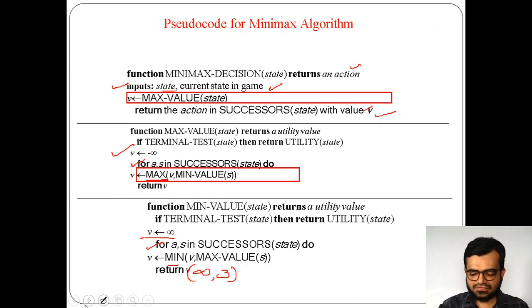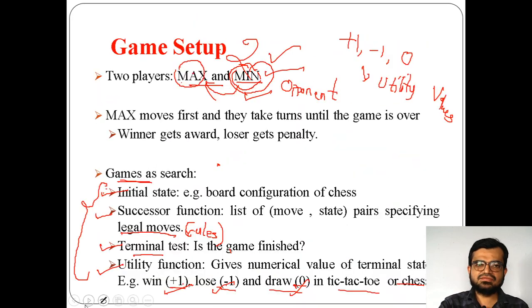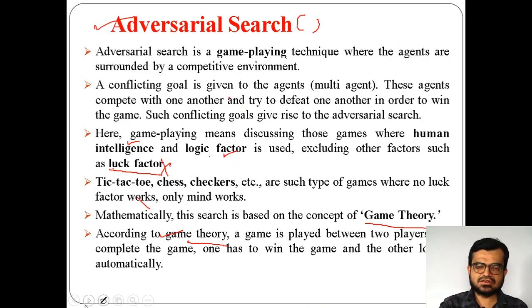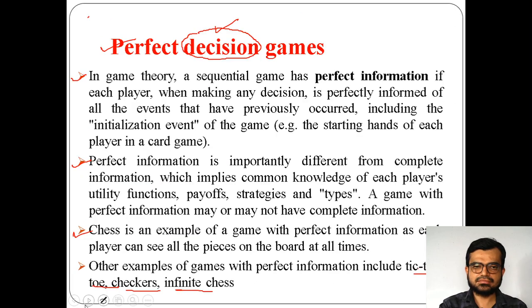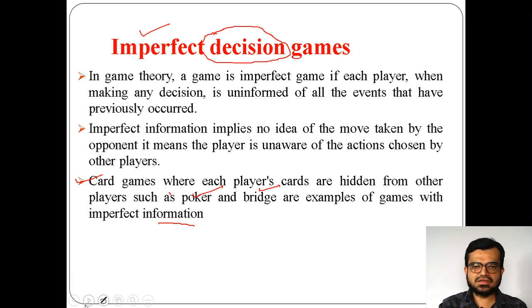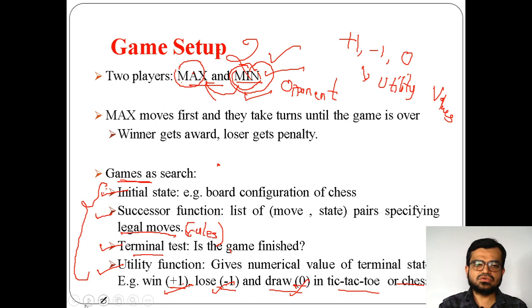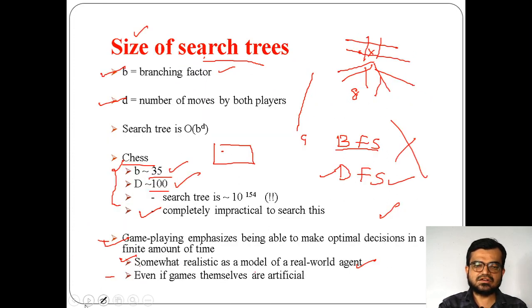So right now, what we have discussed so far is what an adversarial search is. It's a 2-player or multiplayer, multi-agent environment where multiple agents work, and you can simply call it a game, and it behaves in a way that one has to win and one has to lose according to game theory. And we have perfect decision and imperfect decision game categories. Also we have taken an example of max and min by taking a game setup, how you can set up a game, and we have seen search trees